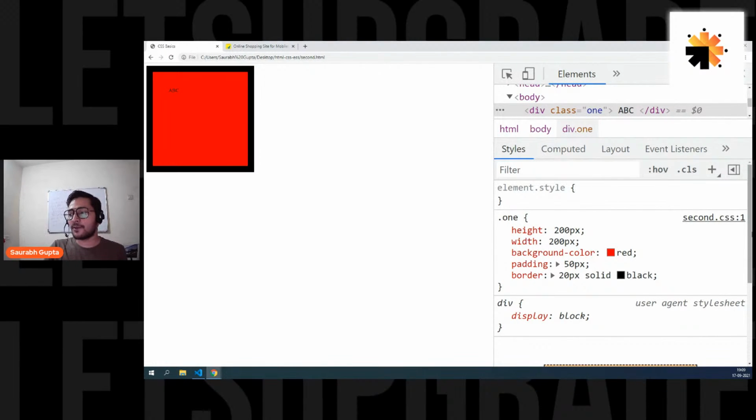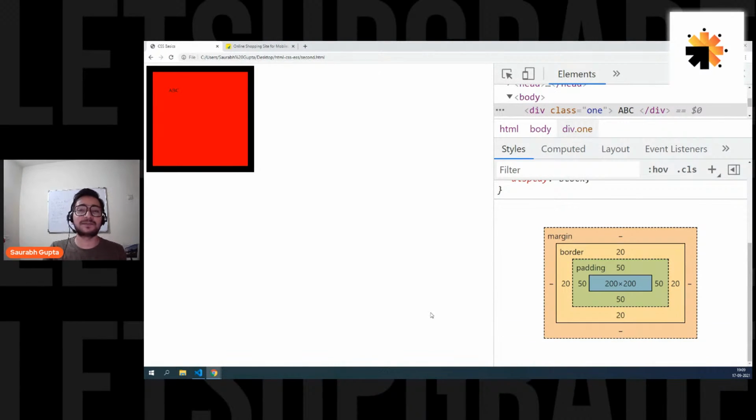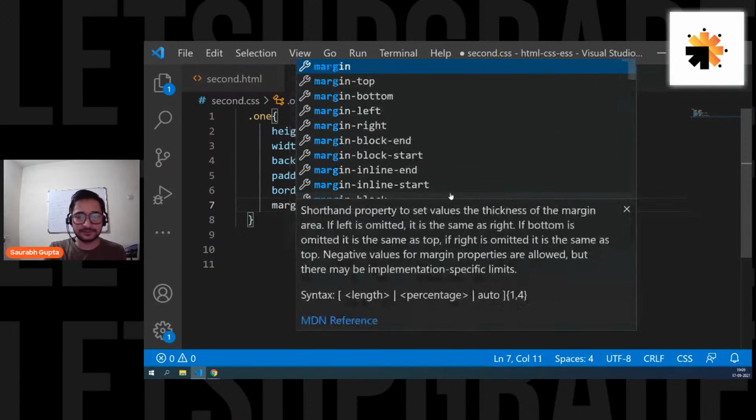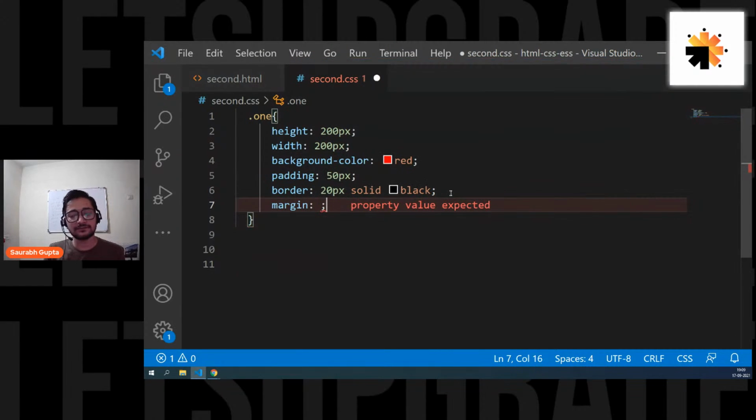Now, let's talk about the third one and one of the special cases, that is margin. The other fake size, that is margin. So what is margin? Again, guys, margin is nothing but a fake size, just like padding. But what is the special case? The special case is margin is invisible. You can't see it. It's a fake size. You can see the sizing, but it is invisible.